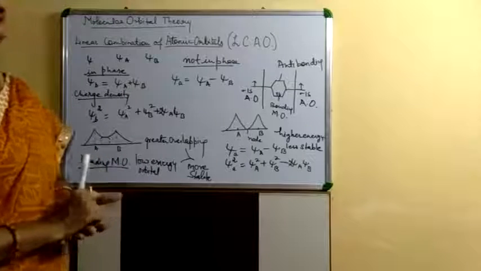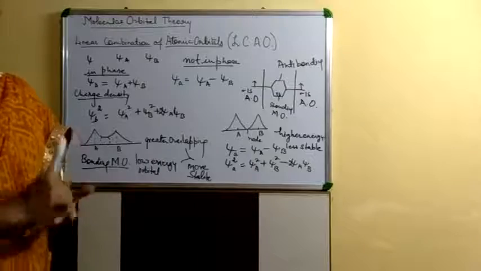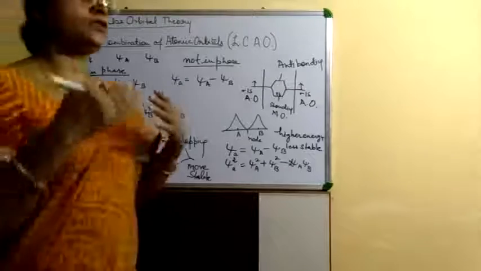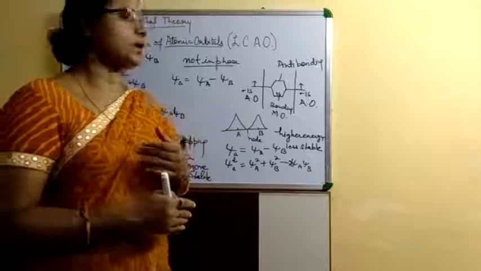Whereas anti-bonding molecular orbitals are formed when the combining atomic orbitals are not in the same phase.